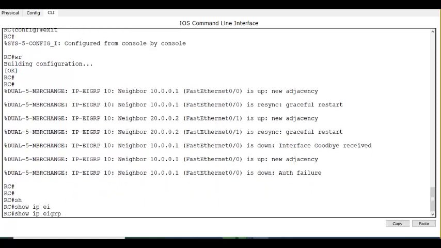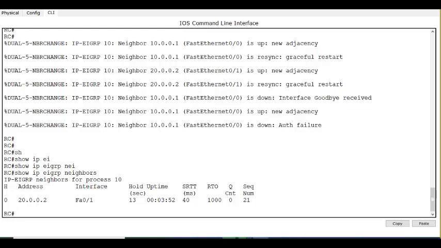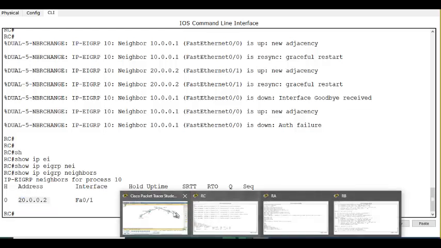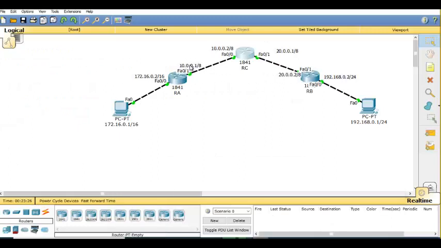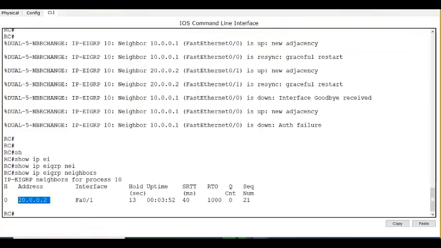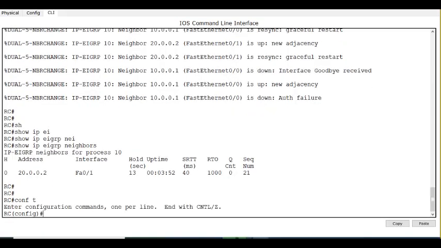Show IP EIGRP neighbor. It says I have only one neighbor. This is router B's address, correct? Router A's address is what? 10.0.0.1. That is the address to which this router is connected, right? 172 is also there in router A, but that is not connecting to router C. Router C is connected to 10.0.0.1. So, if you put the correct authentication here, the neighbor will come.